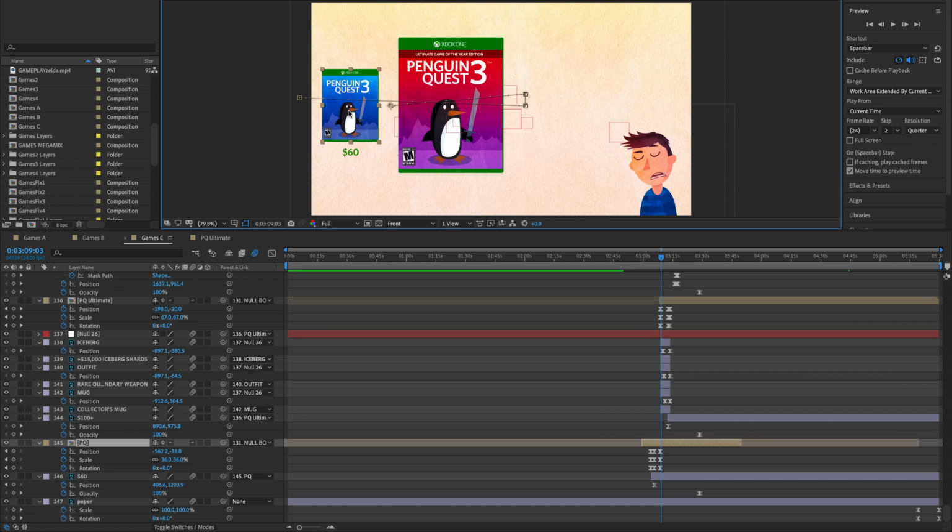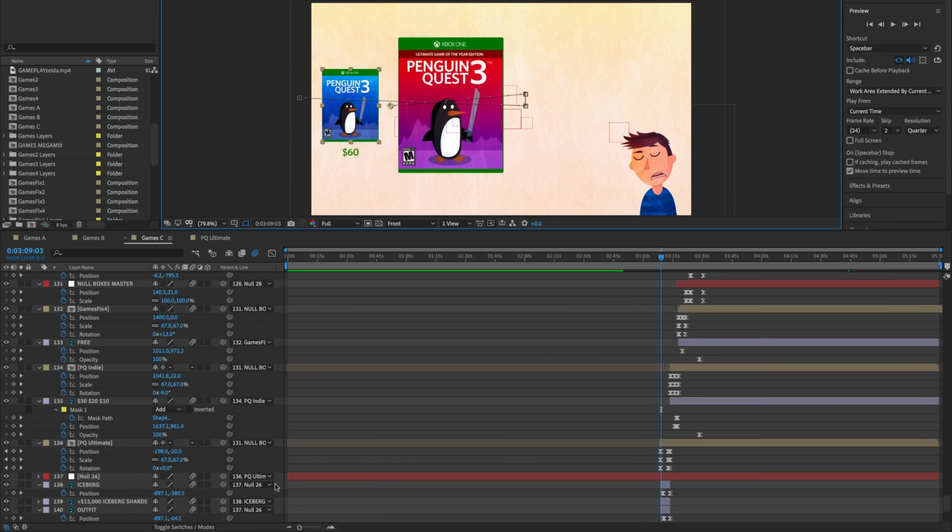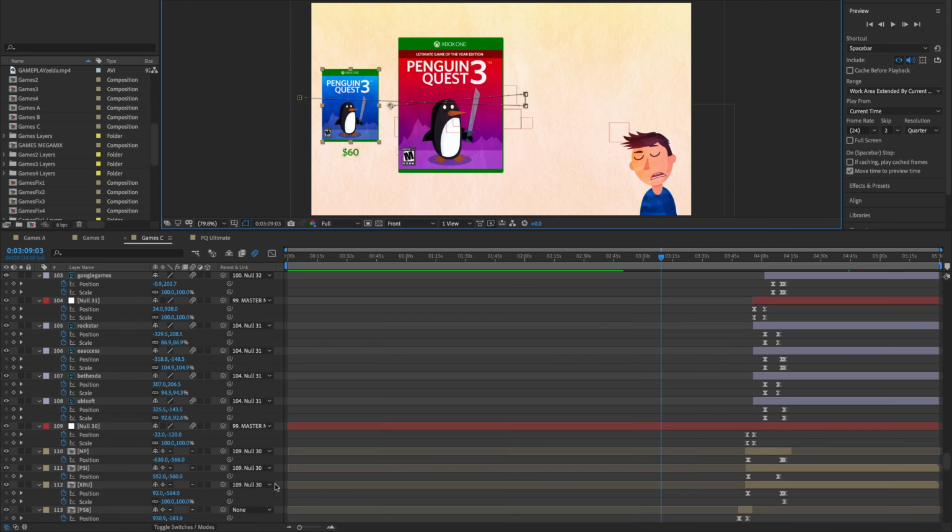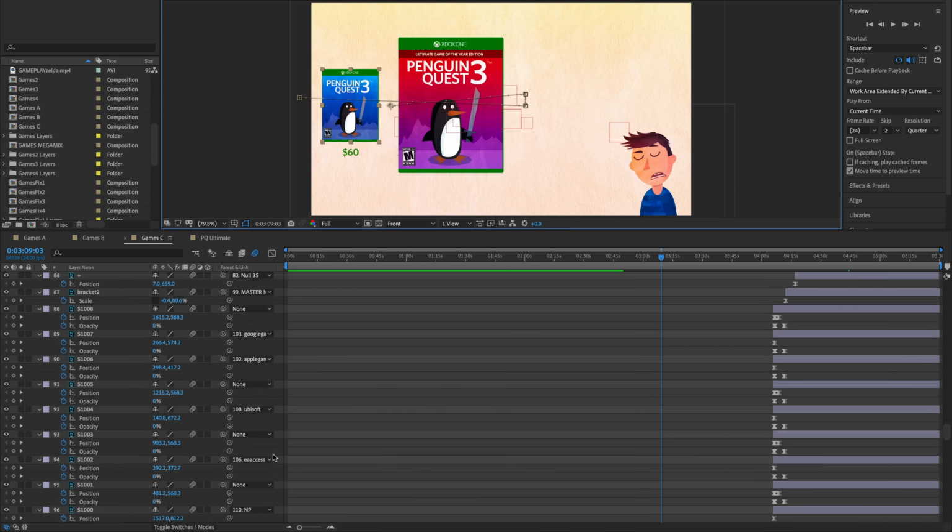So this is something I'm doing consistently. I am always moving multiple things together. In fact, at any given time in this composition, there's almost always something moving. Even if it's just an icon on the screen, there's probably some subtle scaling going on, or there's multiple elements that are moving at the same time. So I use this a lot, and you can see that here, parent and link. You can see that a lot of stuff is linked to other things. I want multiple things moving at the same time.